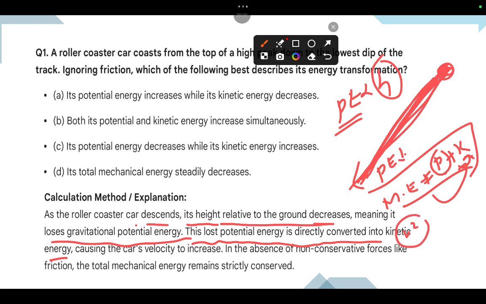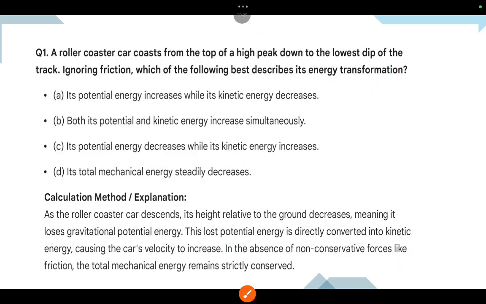When speed increases in the absence of non-conservative forces like friction, the mechanical energy remains strictly conserved. So potential energy decreases and kinetic energy increases as it comes from top to bottom, and because of this the total mechanical energy remains constant.